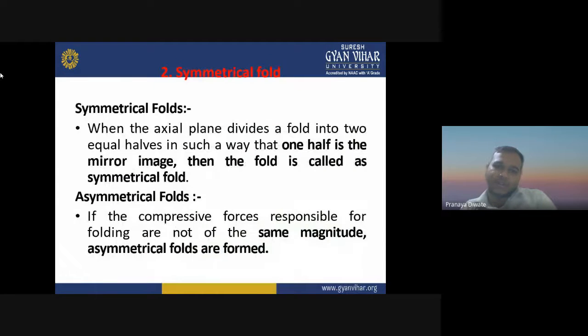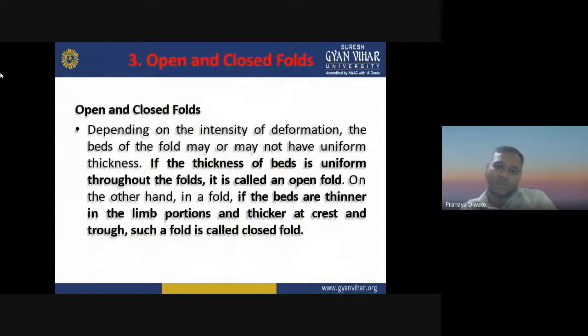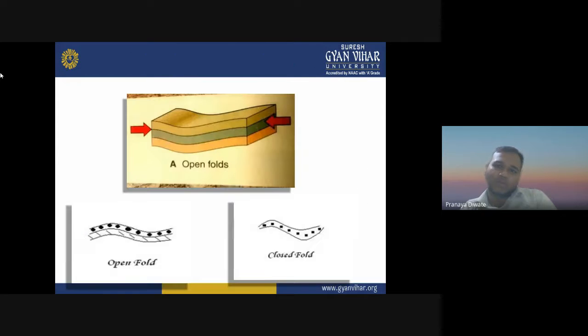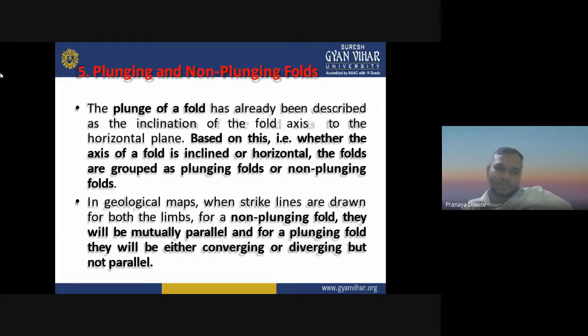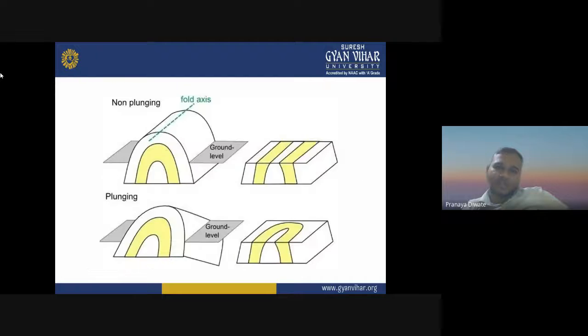These are the different kinds of symmetrical or asymmetrical folds we have. We have open and closed folds. And what about the isoclinal fold? Usually the fold has inclined limbs, that is, the limbs will be mutually diverging and converging with reference to the axial plane. But in this fold, the limbs will be mutually parallel to a great extent. Such folds are called isoclinal folds. The plunge of the fold has already been described.